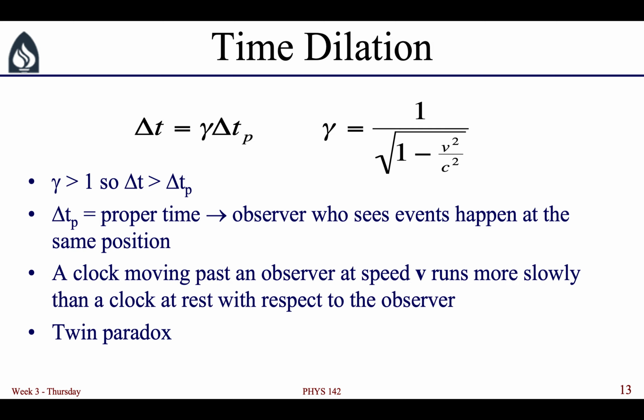The person on the spaceship has to accelerate up to that speed, close to the speed of light. They have to decelerate when they get to their destination, and then they have to accelerate again to come back, and decelerate again to stop. It's those accelerations that break this weird symmetry, and it will in fact be the person who goes on the journey, because they're accelerating, who will be younger when they return than the person who remained on Earth.